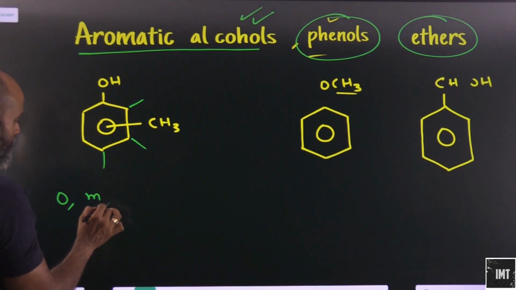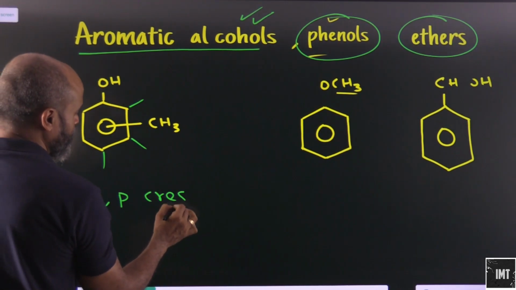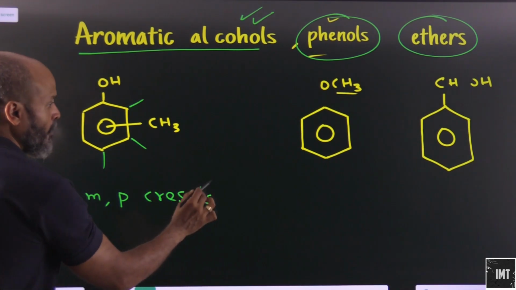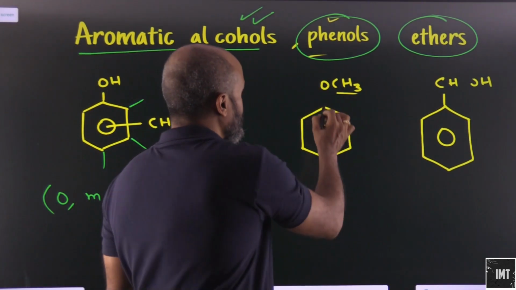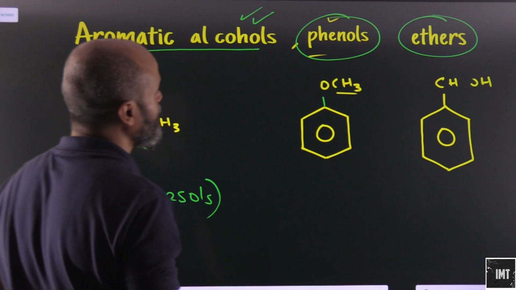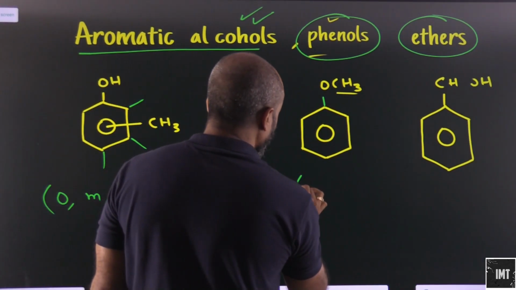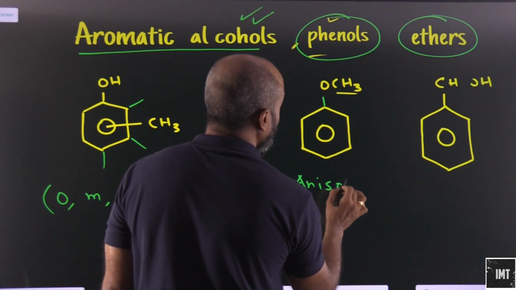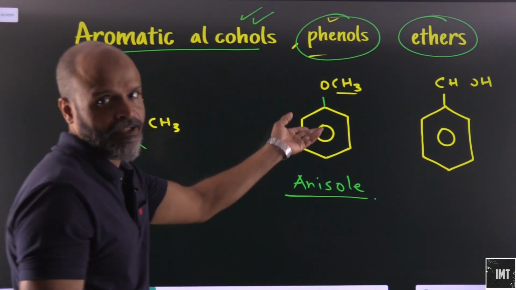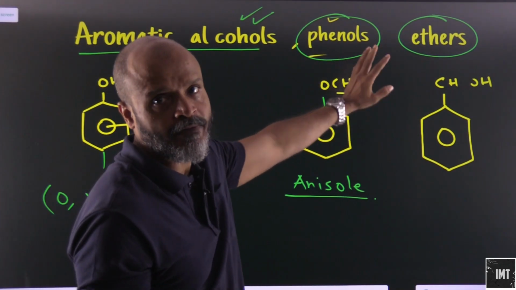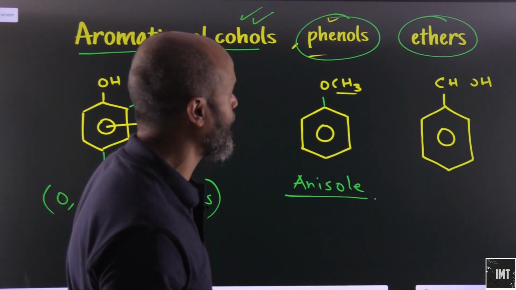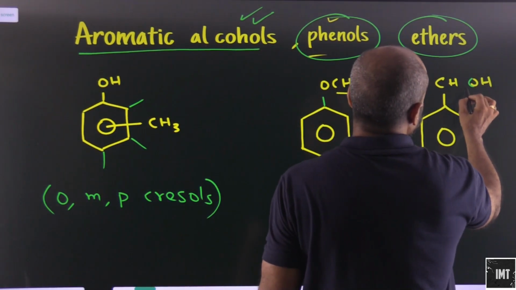O, M, P, these will be OMP cresols. Let's look at this one. Here we have OCH3. So this will be what? An anisole, a kind of an ether. We have a phenol group and we have a methyl group here. So this is anisole.